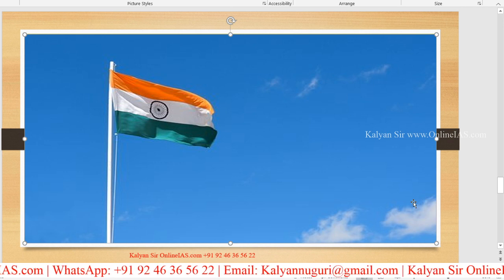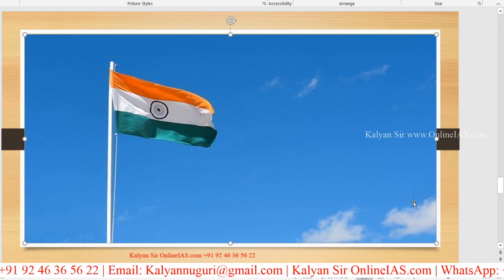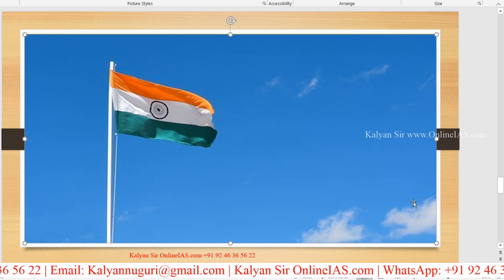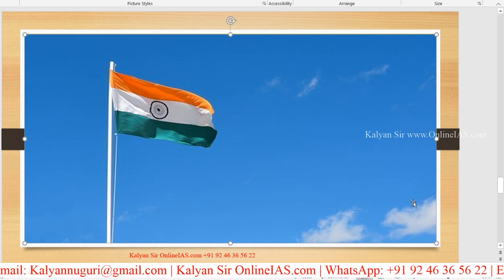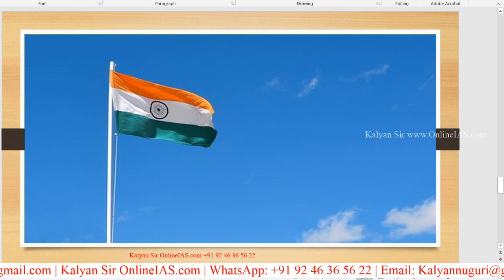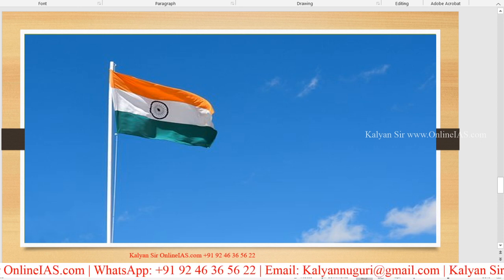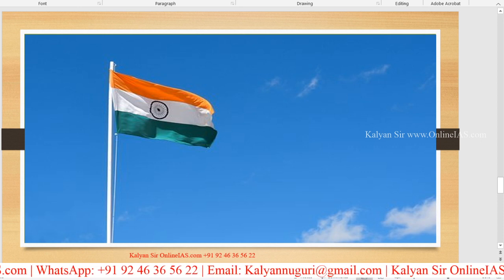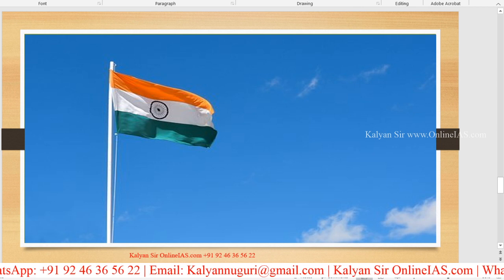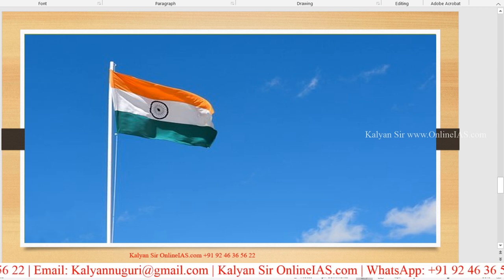So this is our national flag. So this is our pride. Our chest expands the moment we look at our national flag. Look at this. Next, we'll go ahead. Can you see the colors? Yes, saffron, white and green. In the center you can see a wheel, the Ashoka Chakra, with 24 spokes.